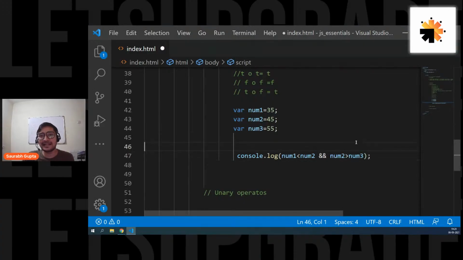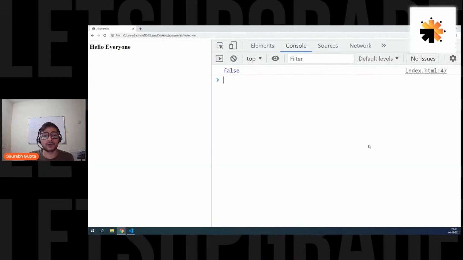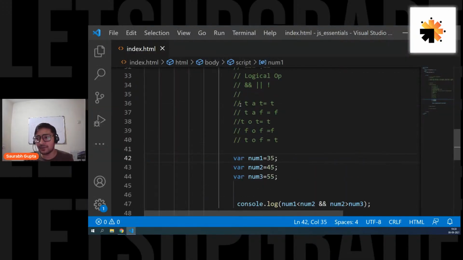Now, let's say here I write this. Now, num1 is less than num2. Yes, true. And num2 is greater than num3. No, false. So now I have true and false. So the whole condition, the whole comparison statement should become what? False, because it is true and false. So let's see. Here we go. Now the whole thing is false.